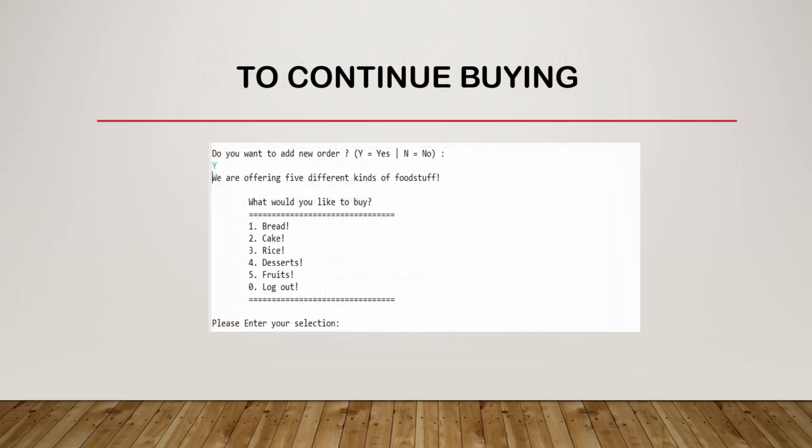If the user wants to continue buying, the user can insert Y in the system. Then the system will show the menu again and the user can enter the number at the selection to add another order.